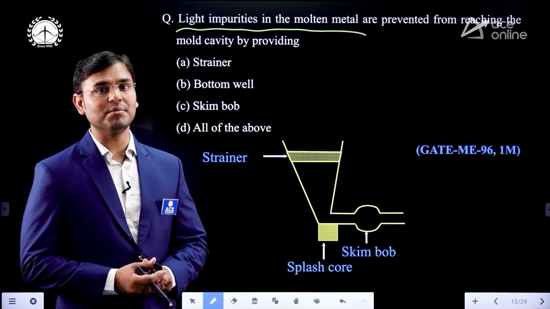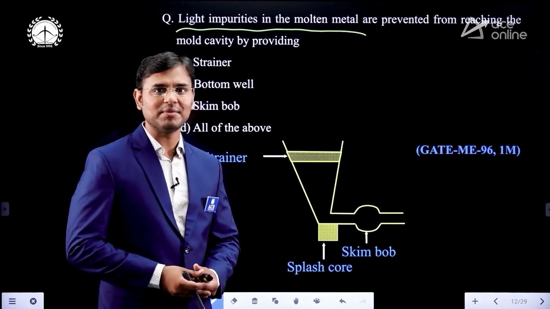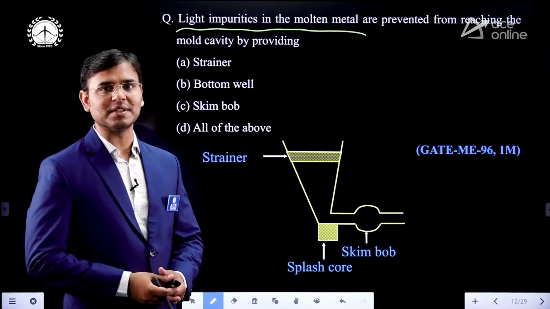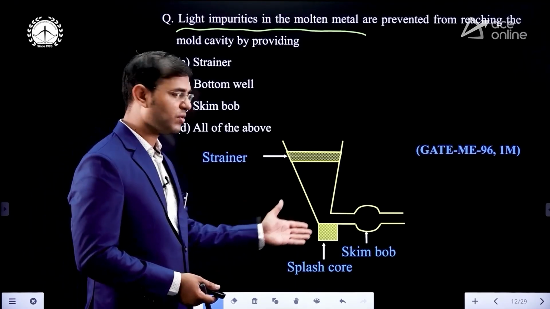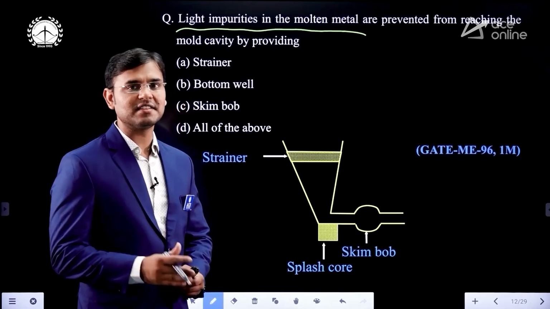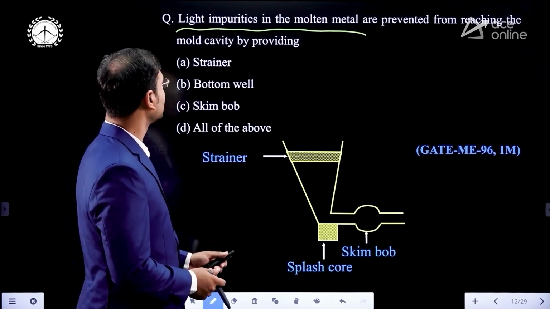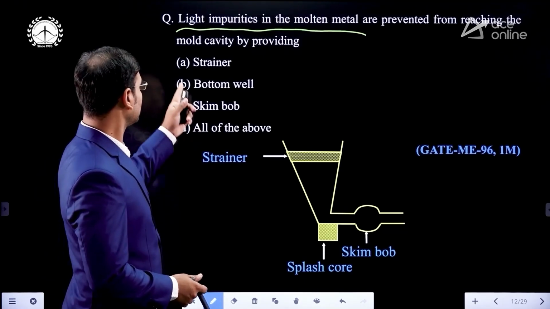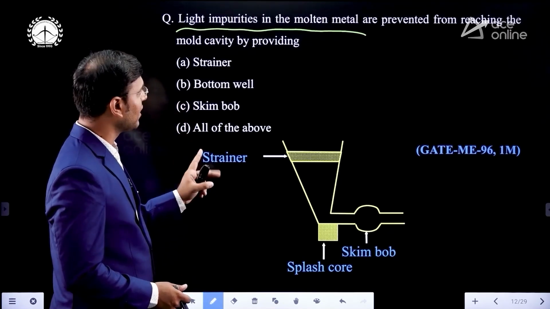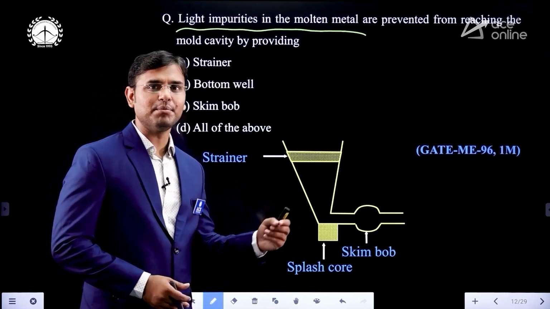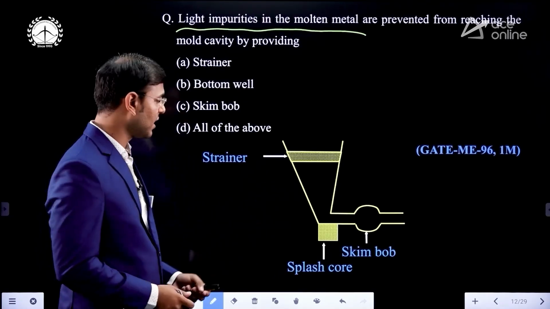Same way, to remove the impurities, there is no need to use all three parts, but it is better to use them for safety purposes to avoid defects. And the accessories are the strainer, splash core and skim bob. Out of that, which one is preventing the light impurities, which one is not allowing the light impurities to enter into the casting cavity?